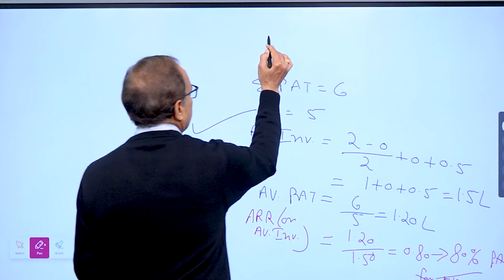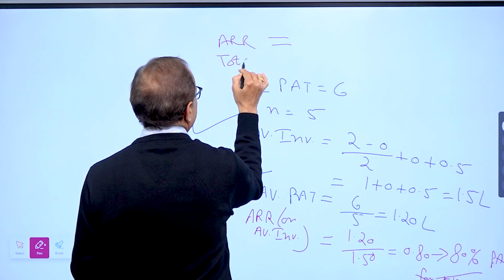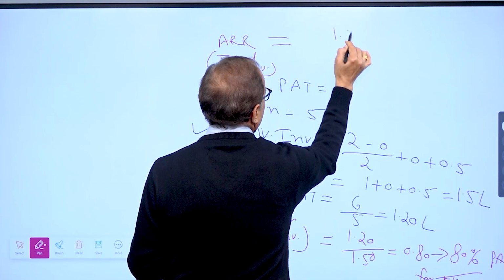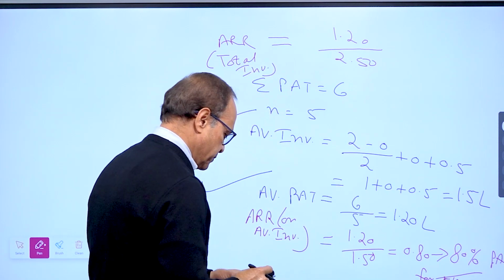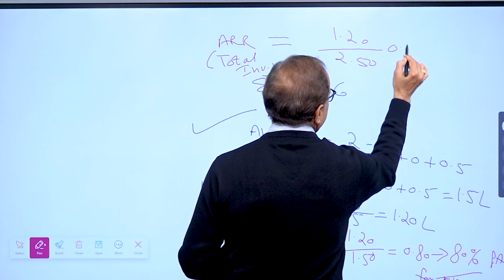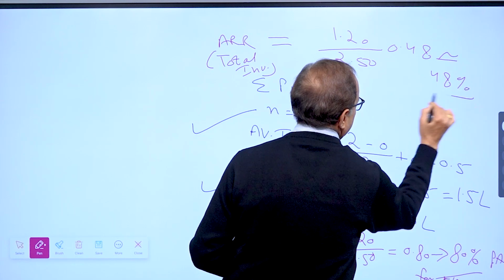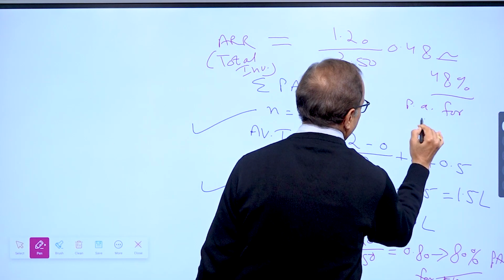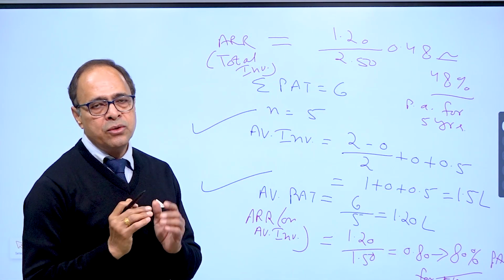And if I ask you to calculate ARR on total investment, ARR on total investment, so average profit after tax upon total investment, which is 2,50,000. So 1.2 divided by 2.5, that makes it 48%. 0.48 is written as 48%. 48% per annum for 5 years. So that is how we calculate ARR on total investment.